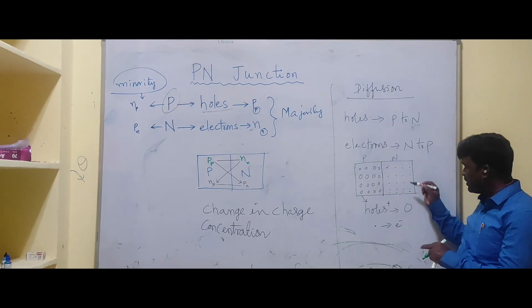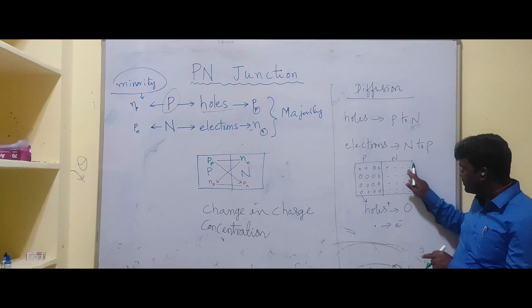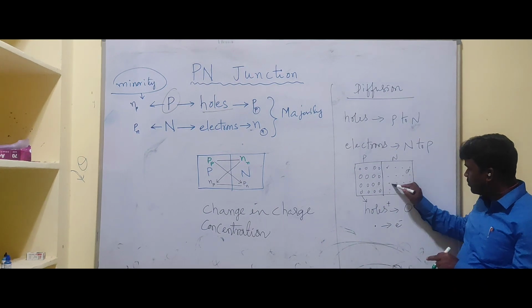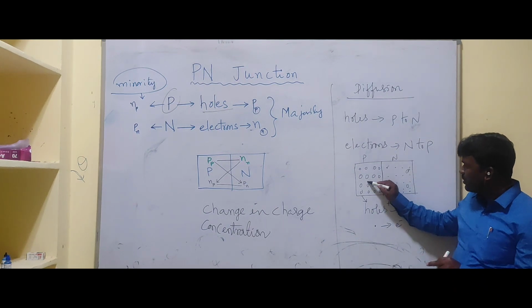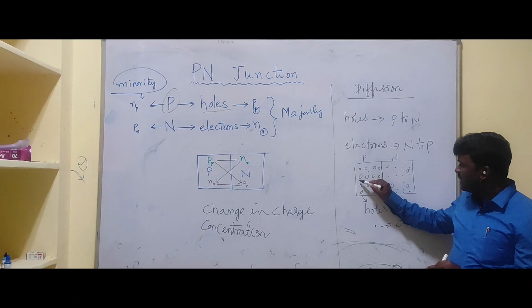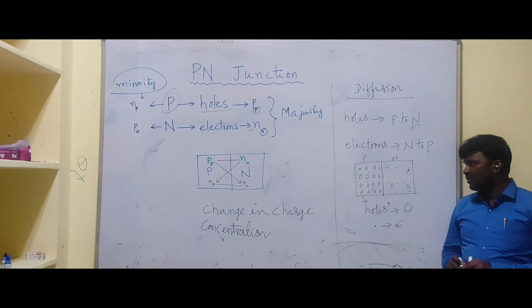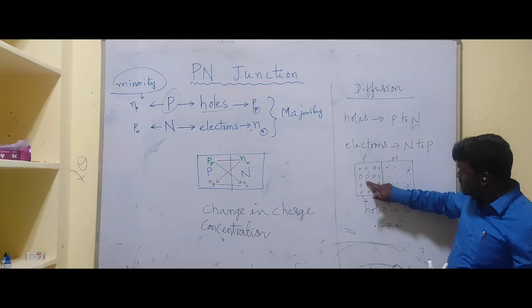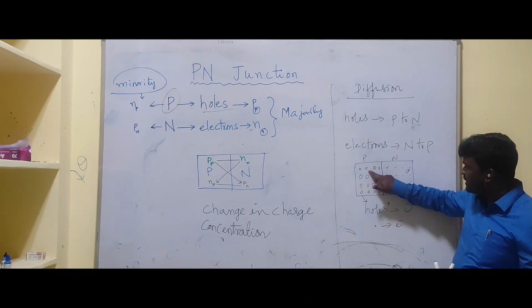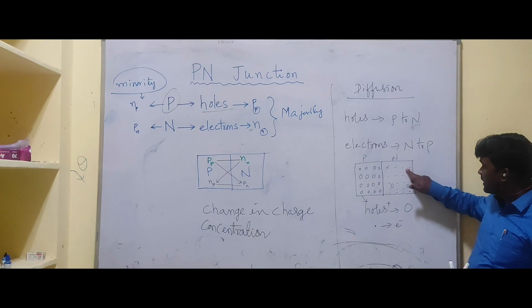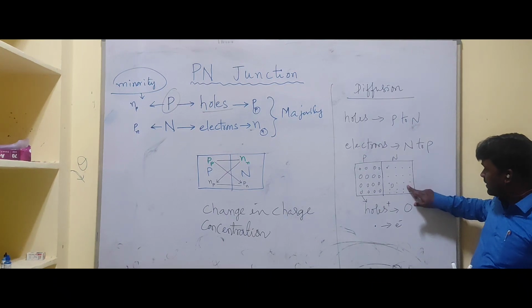Here also we have less number of holes, and less number of electrons, because electrons are minority on P side and holes are minority on N side. Let us consider only the majority charge carriers.